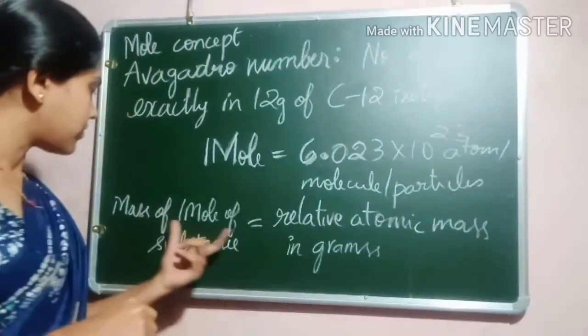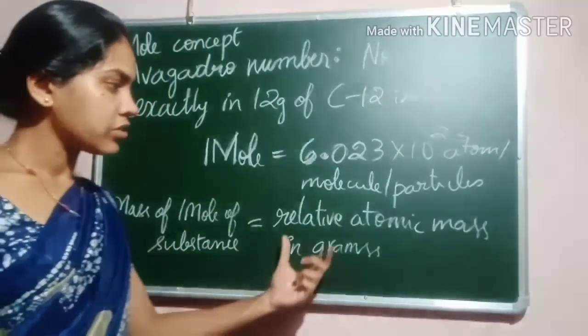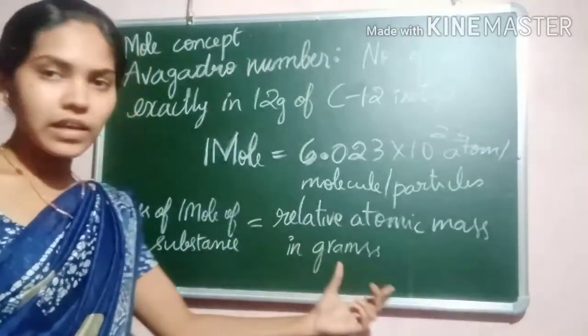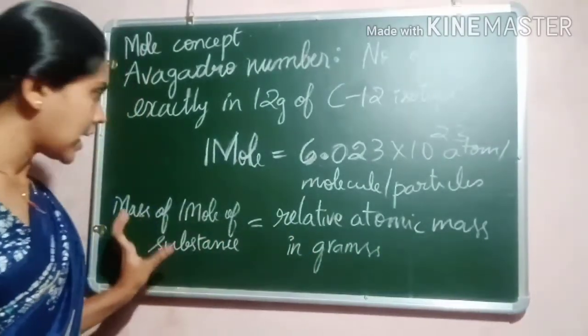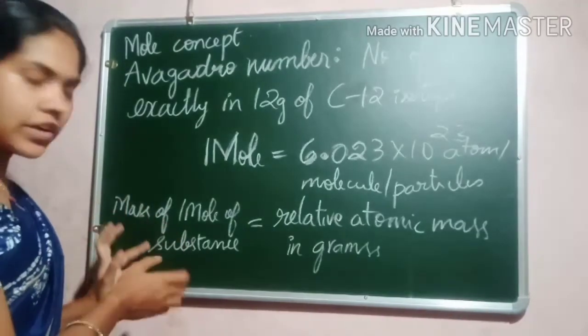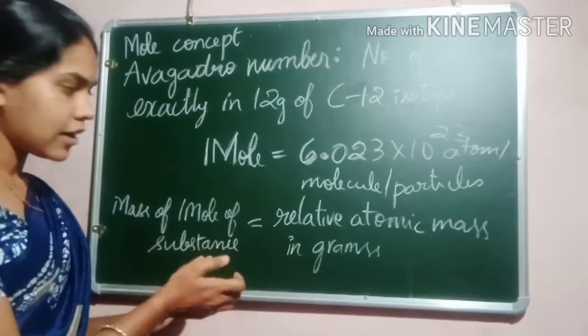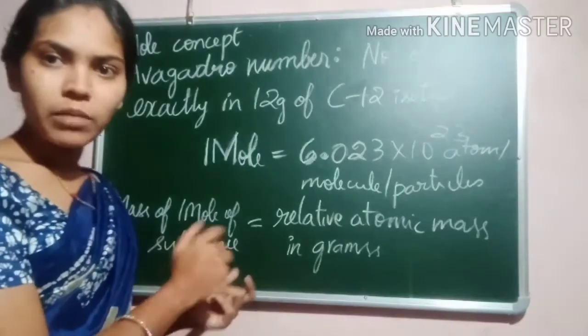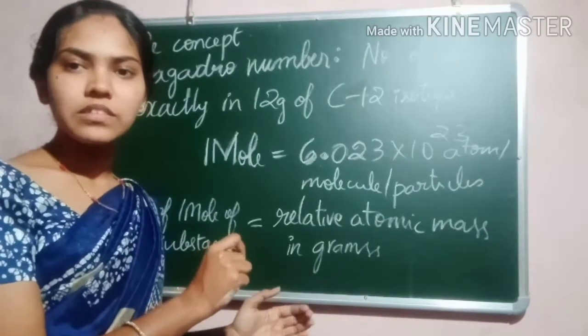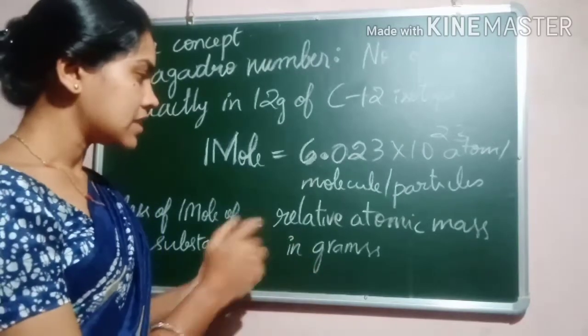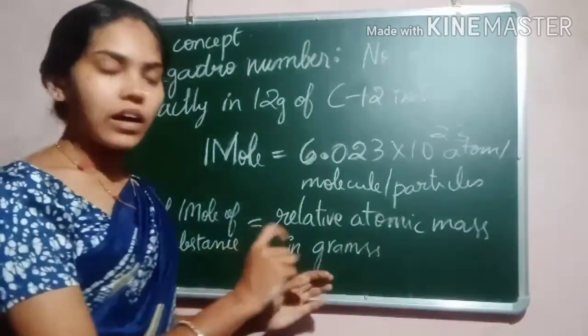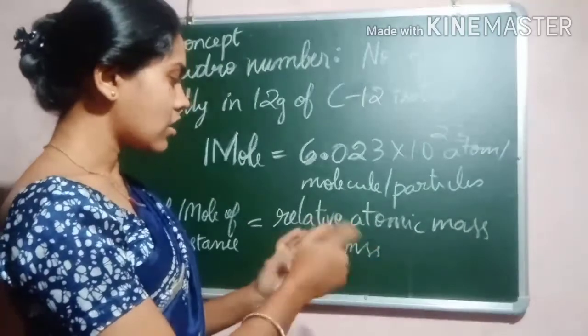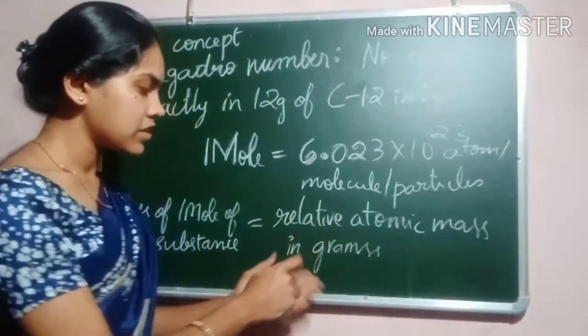So the mass of 1 mole of a substance is equal to the relative atomic mass in grams. If you take any substance, the molecular mass or the atomic mass is usually considered in atomic mass unit. But instead of that, here we measure the atomic mass or the molecular mass in terms of grams.